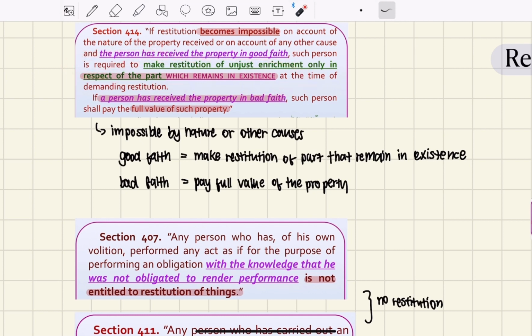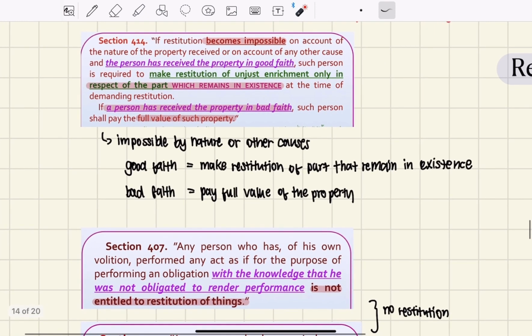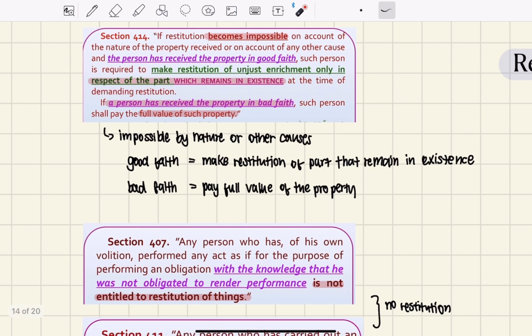So at the time of the restitution, if the person who has received the property in good faith has the property, but it's not possible to return the property in good condition, or with no damage, on account of the nature of the property that they received or any other natural cause, then the person who received the property in good faith makes restitution only of the part that still remains in existence.